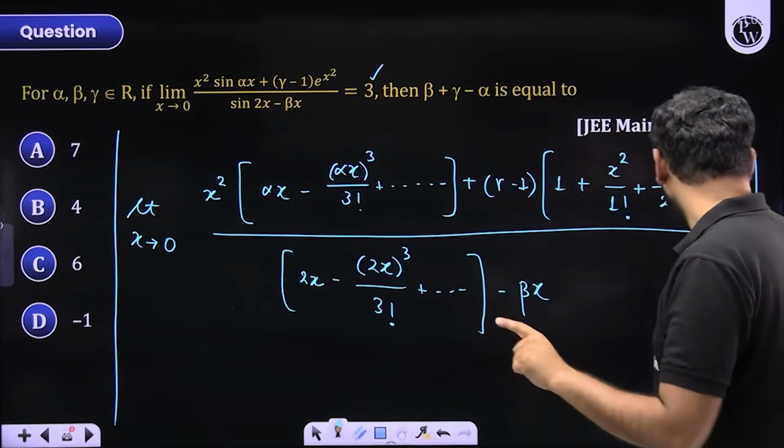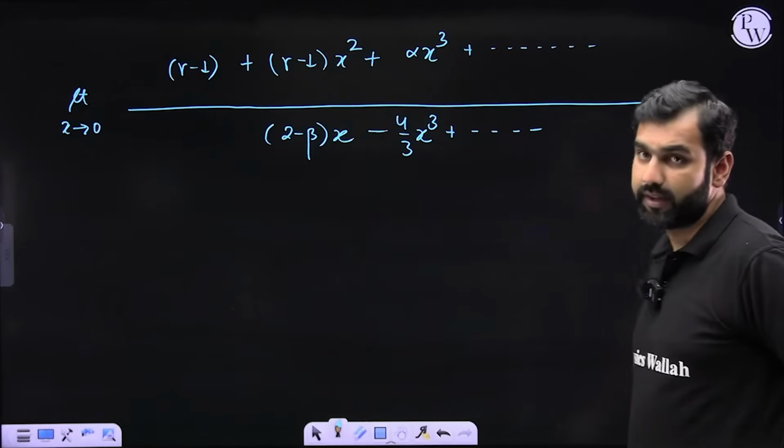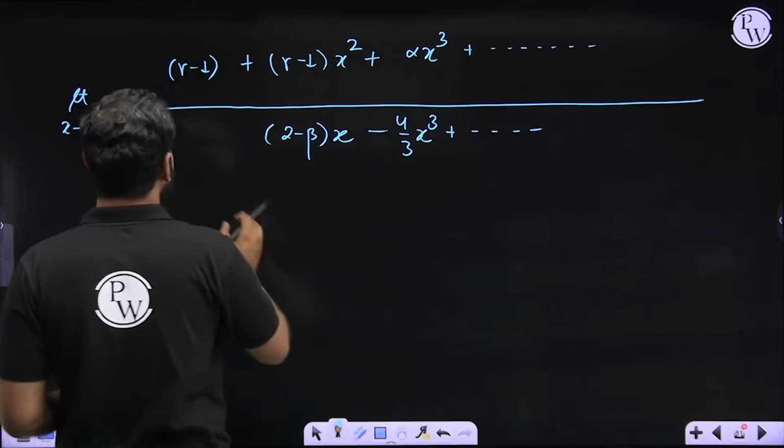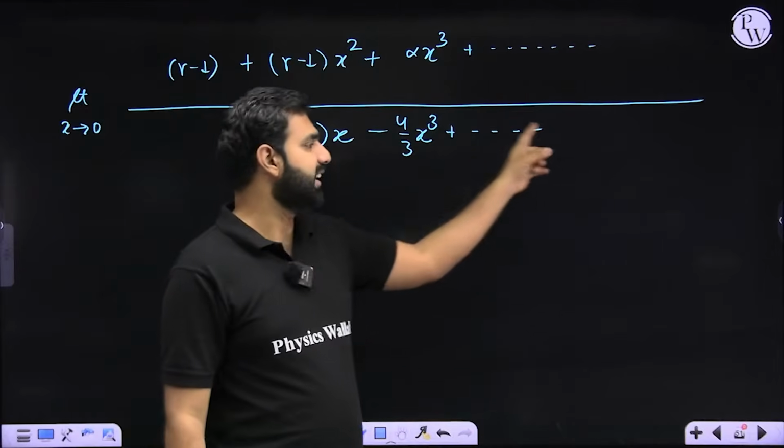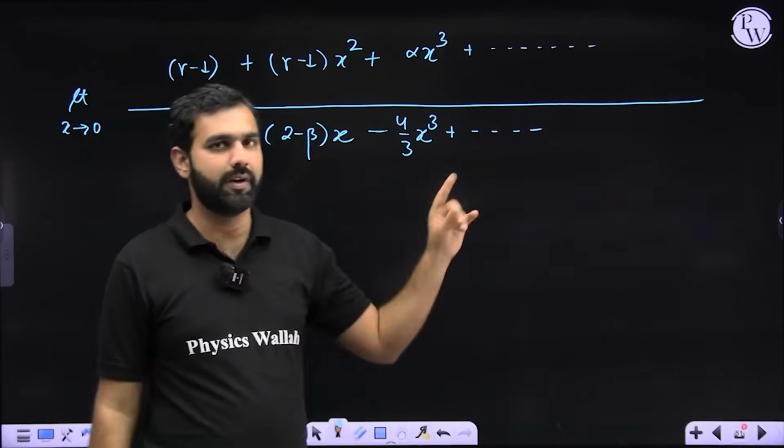Did you get that? So to have a finite answer, first of all, this expression should be something constant. The denominator cannot be 0.